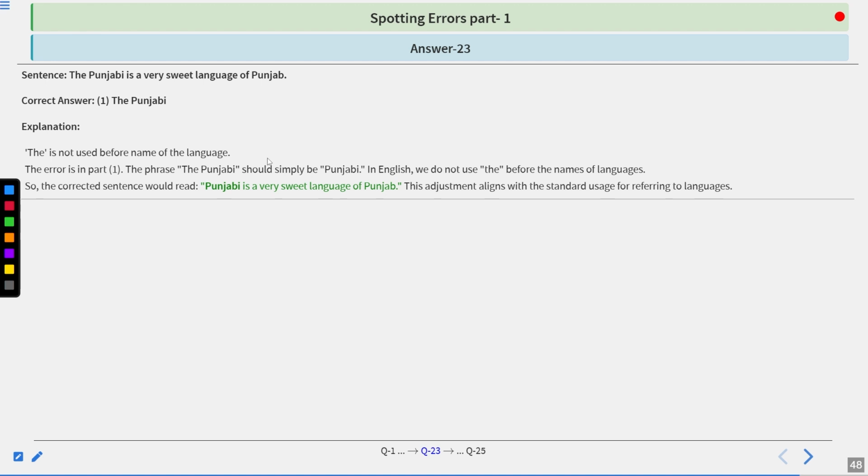The phrase the Punjabi should simply be Punjabi. In English we do not use the before the names of languages. So the correct sentence would read, Punjabi is a very sweet language of Punjab. This adjustment aligns with the standard usage of referring to languages. In general, we do not use any article with languages like English, Hindi. Let's look at the next question.